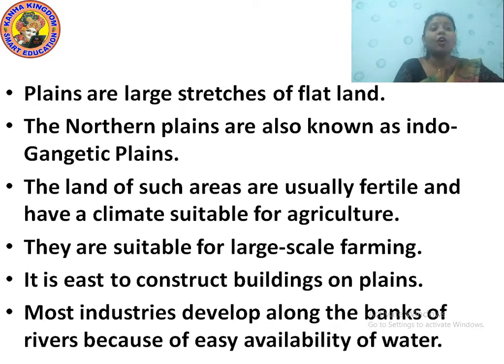The land of such areas is usually fertile and has a climate suitable for agriculture. It means we can do cultivation and grow crops there very easily because of the fertile land and suitable climate. They are suitable for large scale farming.